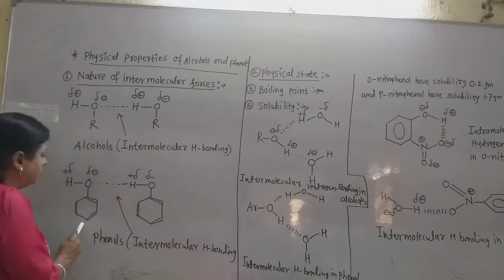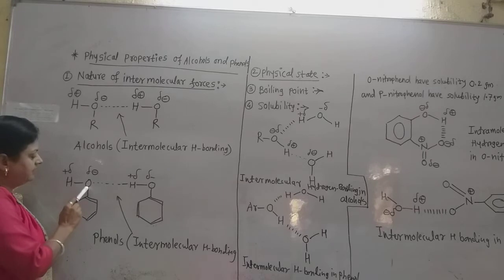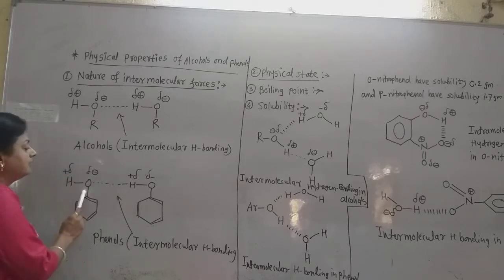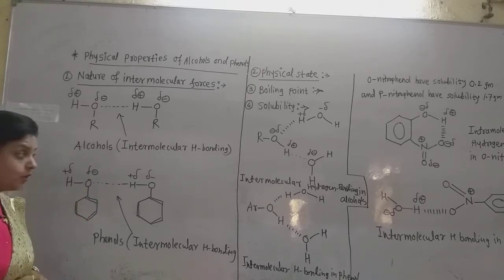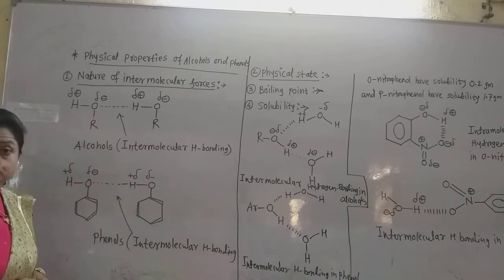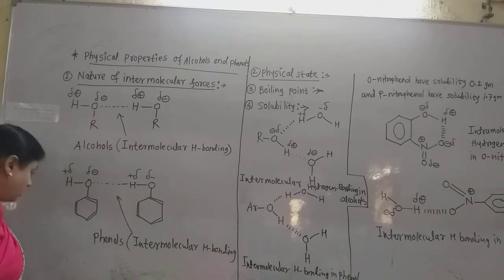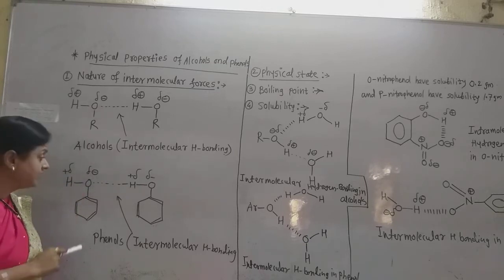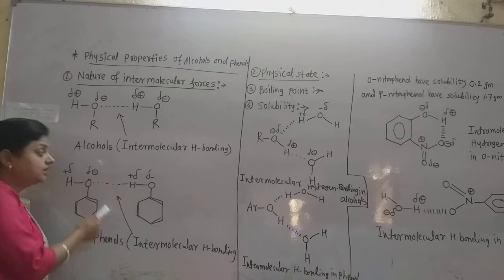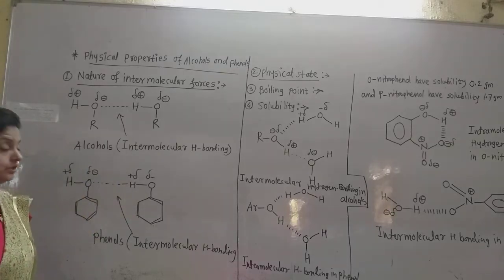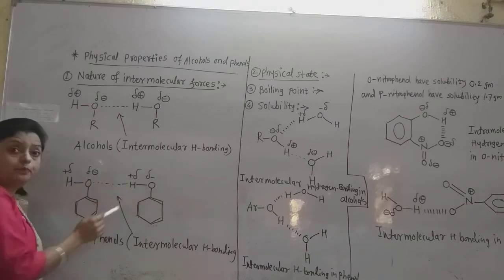This is the phenol, with benzene directly attached to the OH group. Here in phenols also, there is a negative charge on the oxygen atom of this OH group and a positive charge on the hydrogen atom of the OH group. So the oxygen atom, which is partially negatively charged, gets attracted by the hydrogen atom of another phenol molecule. Now this is a phenol, this is also a phenol.